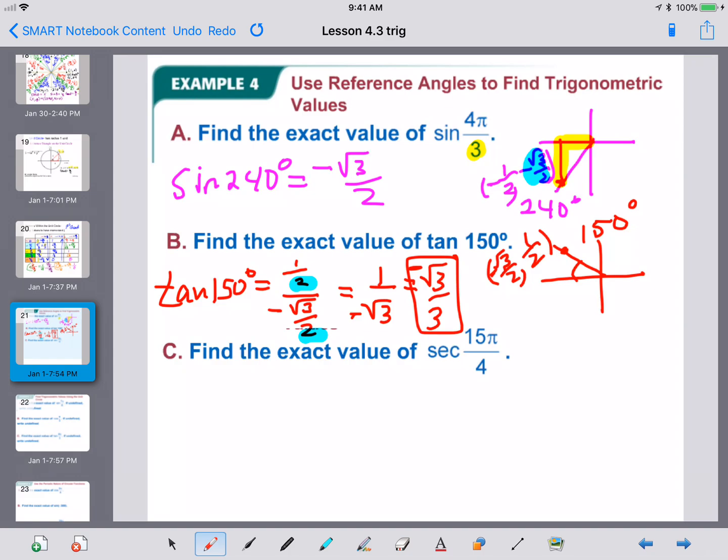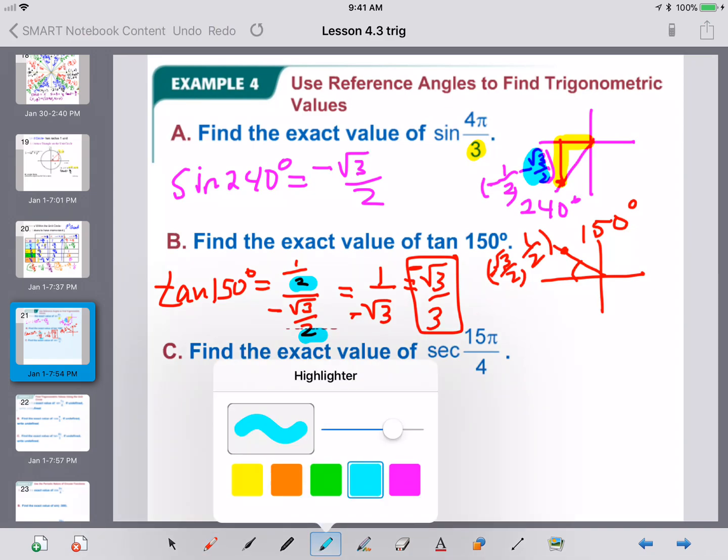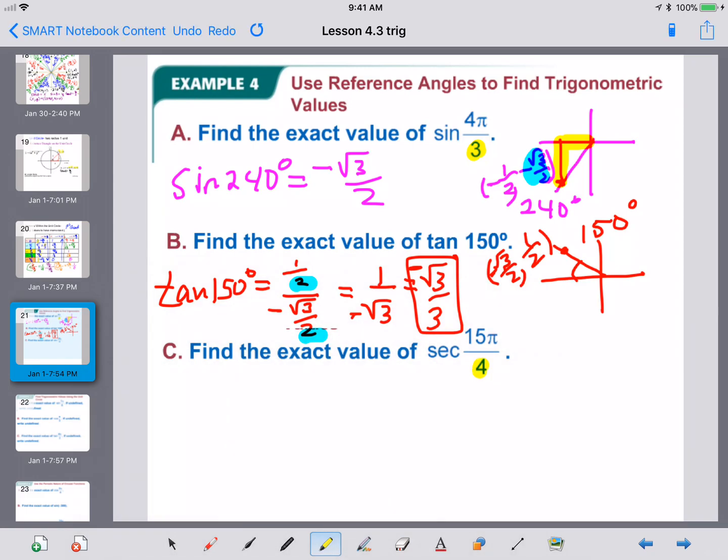Let's do our last one. You'll notice for our last one, our denominator is a 4. That should tell you, hey, I'm related to that 45. That's square root of 2 over 2, square root of 2 over 2. But what am I? Well, 15 pi over 4s. Let's draw a little picture. I'm going to break these quadrants into 45-degree chunks. So when we were building the unit circle, the green lines, I'm breaking it down into 45-degree chunks.